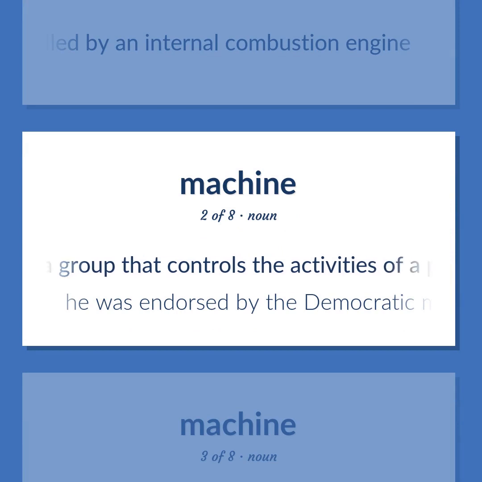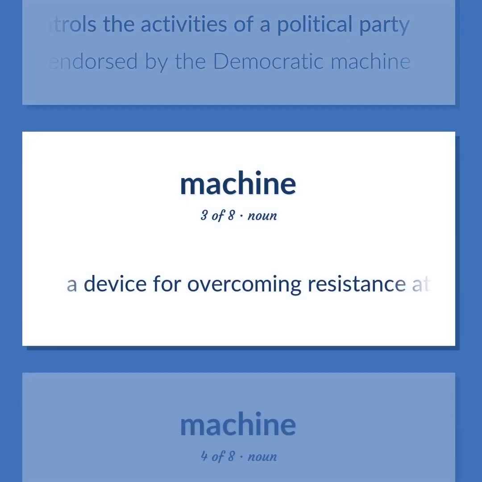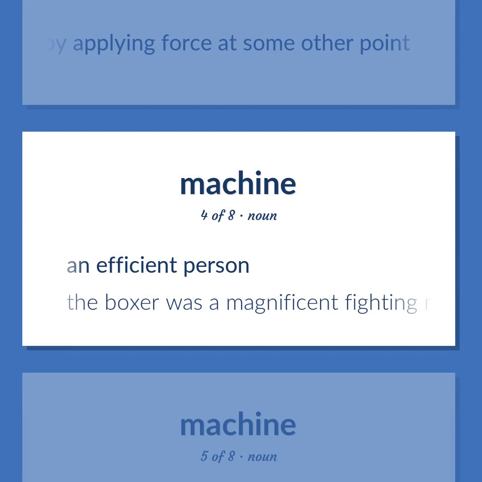A group that controls the activities of a political party. He was endorsed by the Democratic machine. A device for overcoming resistance at one point by applying force at some other point. An efficient person. The boxer was a magnificent fighting machine.